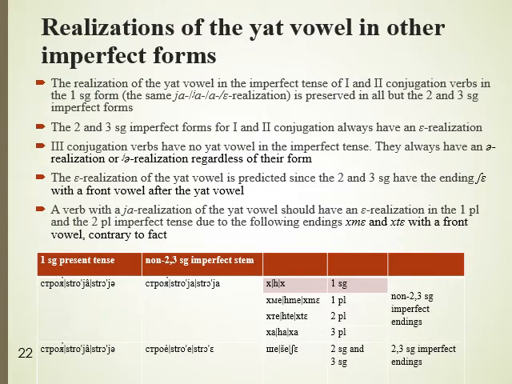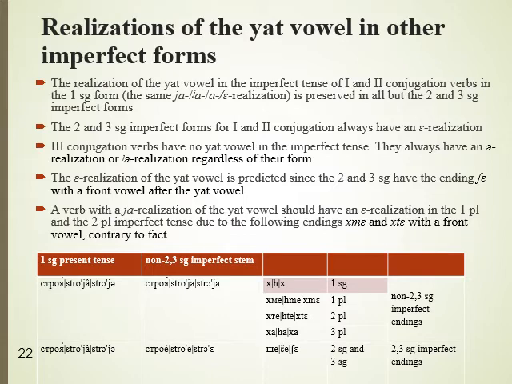The realization of the Yat vowel in the imperfect tense in first and second conjugation verbs in the first person singular form is preserved in all but the second and third person singular imperfect forms.